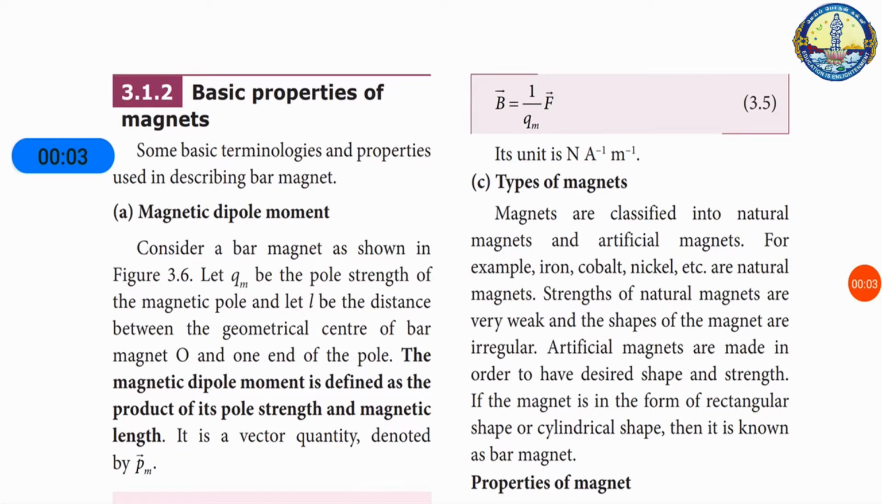Now we are going to see some properties of magnets. These are all very basic. The first property is magnetic dipole moment. Consider a bar magnet.